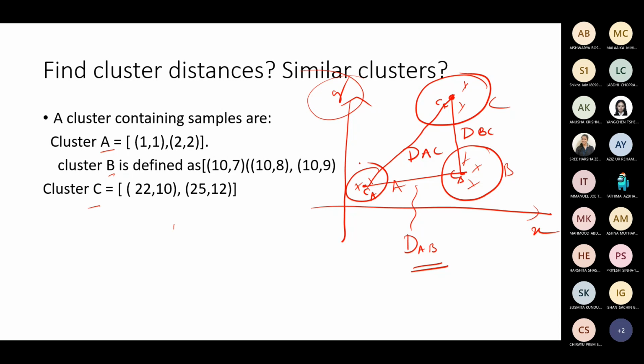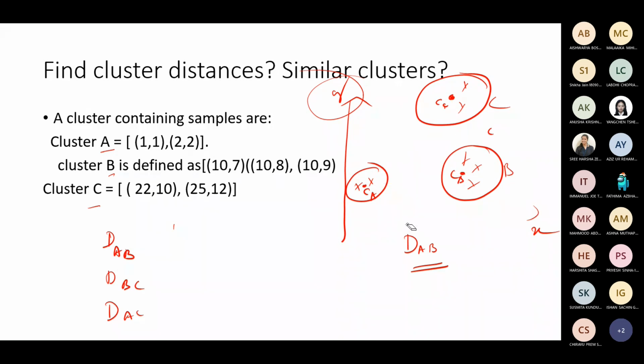So how many cluster distances are seen here? Three, right? So which are the most similar clusters now? How do you decide? It is also very simple. The clusters that are closest together. Correct. The smallest distance estimated among these defines the two closest clusters. You find this, find the smallest.